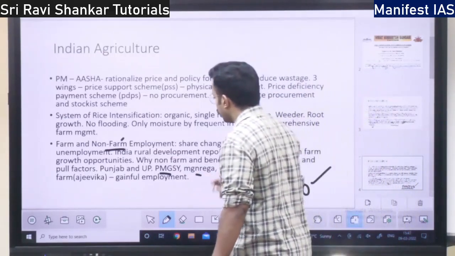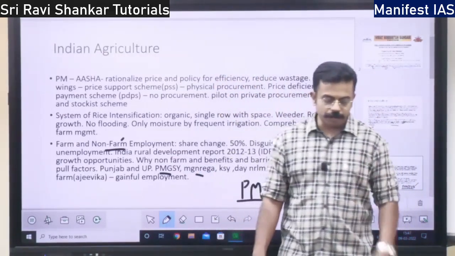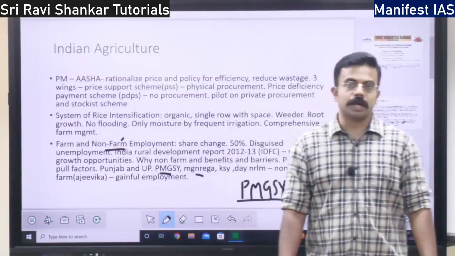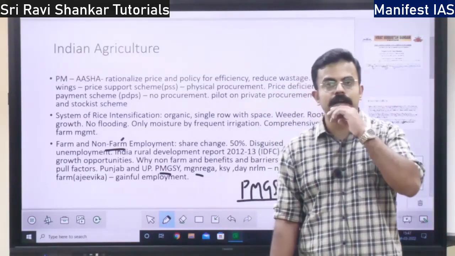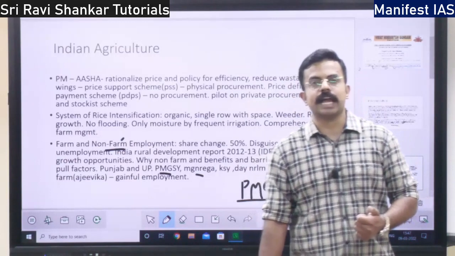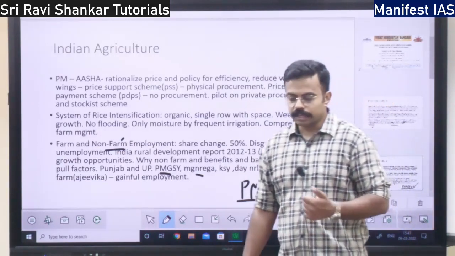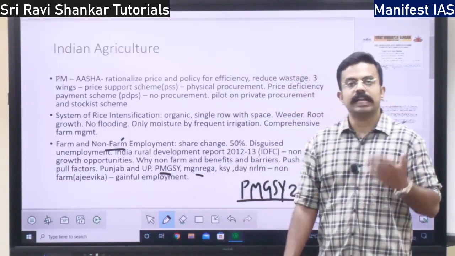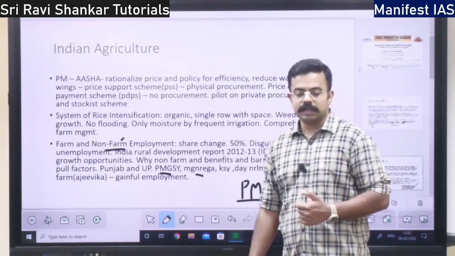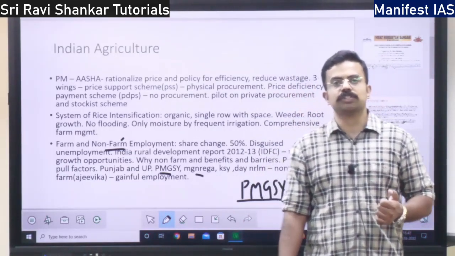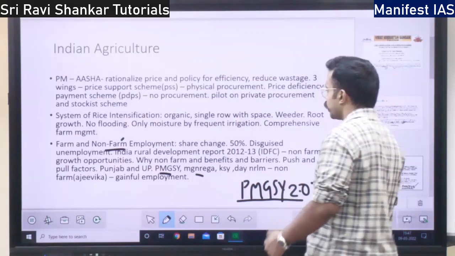Then MGNREGA provides non-farm employment. What kind of employment will be provided under MGNREGA? Cleaning of village tanks will be done. Laying of roads will be done, right? And various other jobs will be done under the MGNREGA.